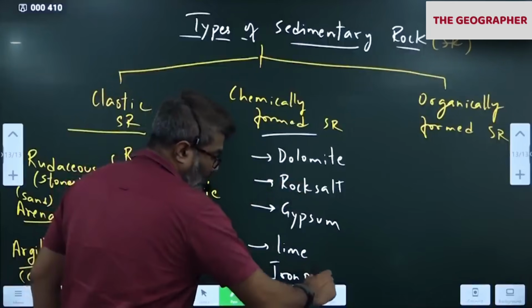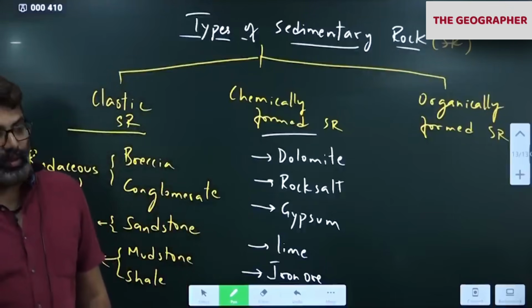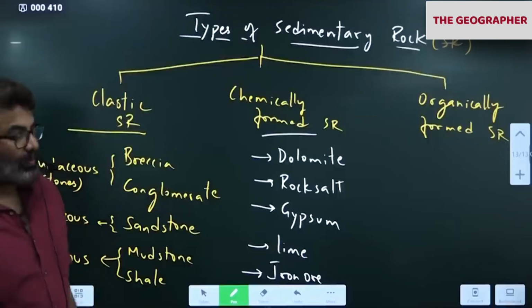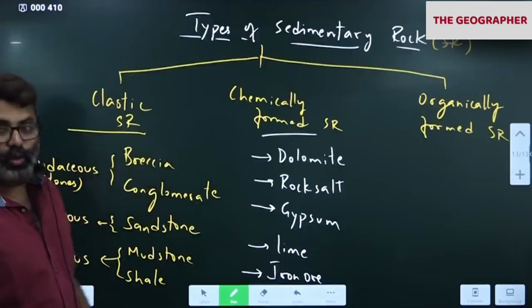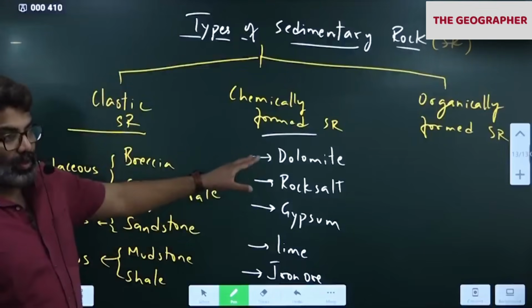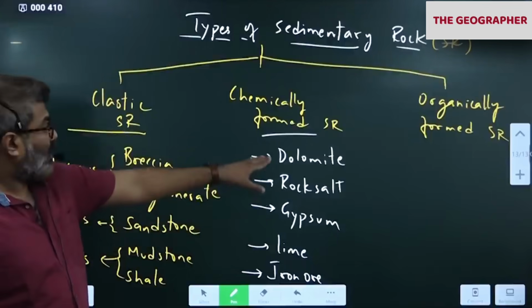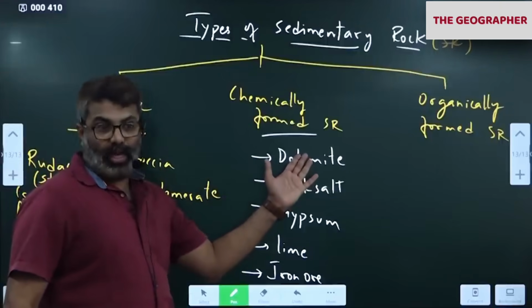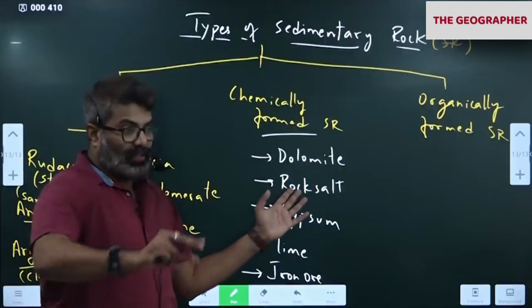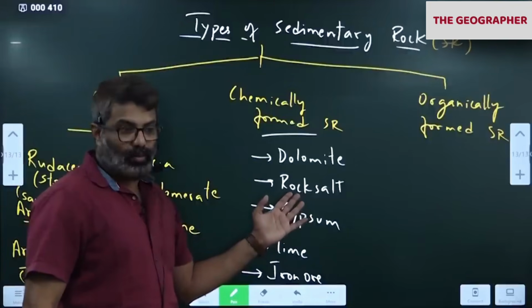even iron ore is also sedimentary rock. All these are chemically formed sedimentary rock due to chemical action, two or more different minerals joining together, reacting with each other. So dolomite is calcium magnesium carbonate. Remember, different types of rock salts are there: sodium chloride, magnesium sulfate.